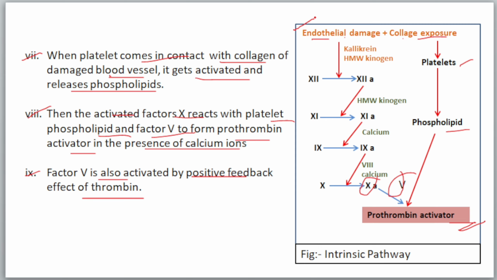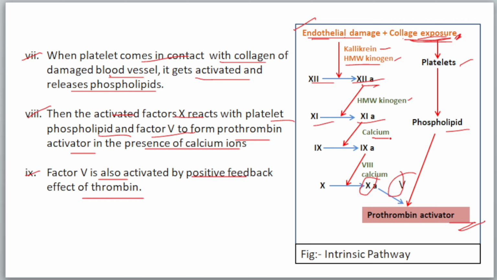So in the intrinsic pathway, first due to the damage of the blood vessel, the endothelium is also damaged and the collagen beneath the endothelium becomes exposed. So at this time, in the presence of kallikrein and HMW kininogen, inactive factor 12 is converted into active factor 12, and also in the presence of HMW kininogen, active factor 12 helps to convert inactive factor 11 into active factor 11.